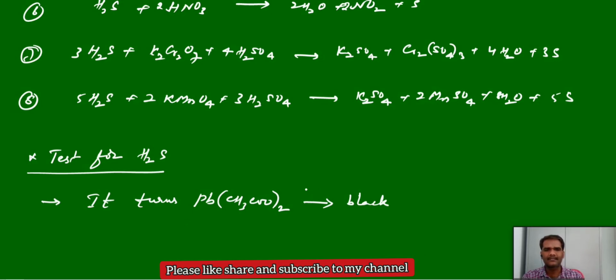Why black? Because when you pass hydrogen sulfide to the lead acetate paper, it will form lead sulfide. And this lead sulfide is black in color, and this black color confirms that the gas is hydrogen sulfide.